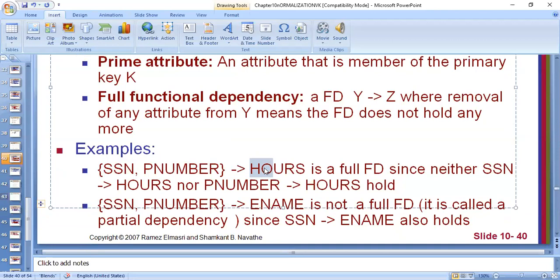That means hours is the attribute which is functionally dependent on the combination of SSN number and P number. Now let us see. If we take only SSN number, will you be able to tell hours? Suppose I take only some employee, and if somebody asks me, tell me the hours of that employee, I will tell that person, your question is incomplete.